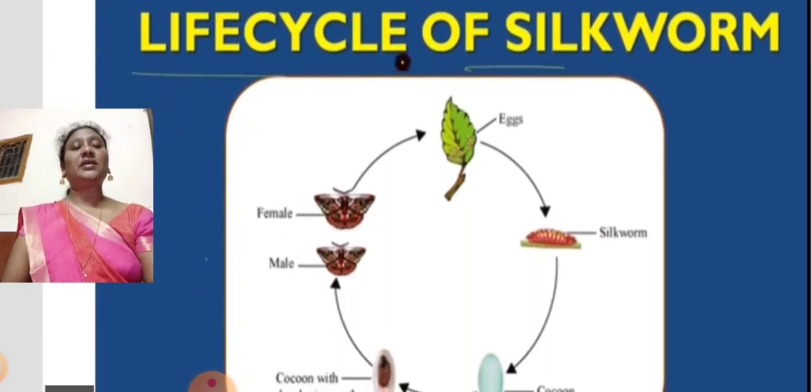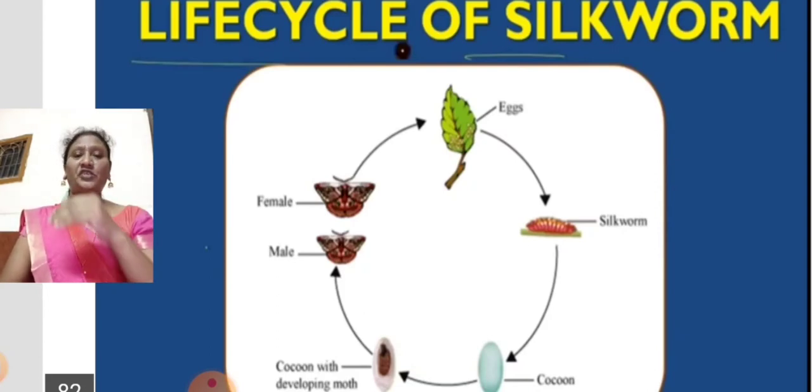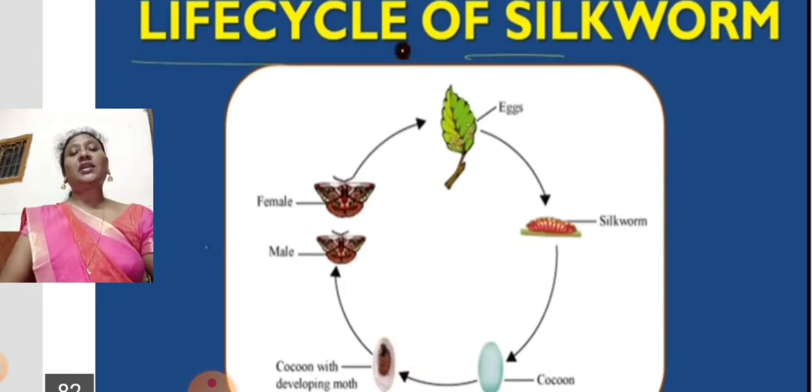You can see here the life cycle of a silk moth. The silk moth is an insect. From the egg it develops into a silkworm. That silkworm develops into a cocoon. The cocoon develops into the moth. This moth develops into a male or a female silk moth. So here we can see a lot of change, and the structure of the body also changes. The egg stage is very small and it looks like a worm. Later it becomes a cocoon. A lot of changes are taking place, and these changes are called metamorphosis.